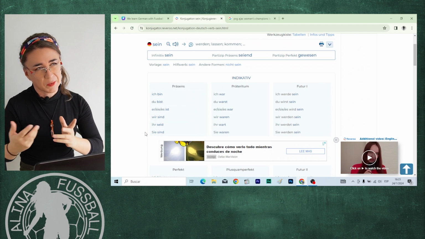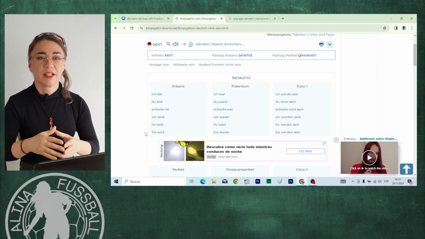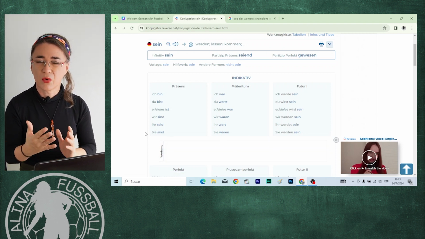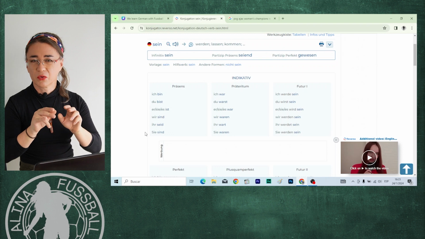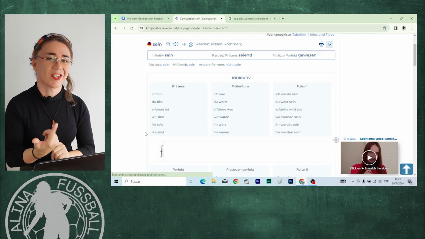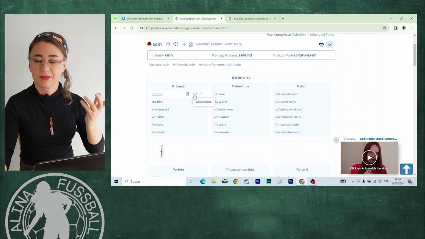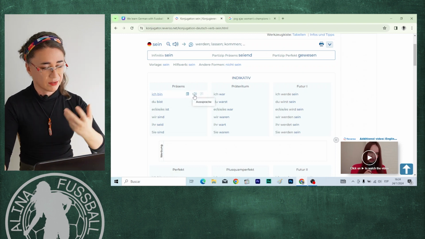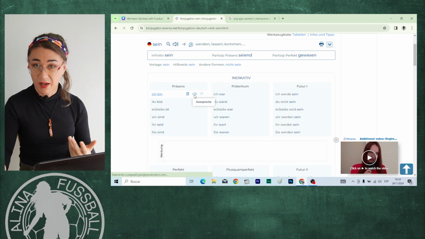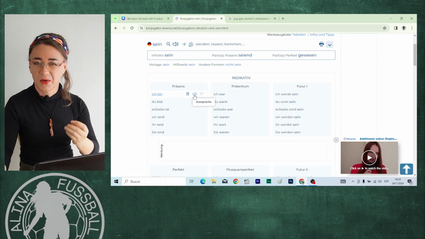Well, some people do it, but my recommendation is that you use the dictionary just to check or corroborate what you have already done. If you are doing a writing exercise in which you need to conjugate verbs, then you can check this website. Additionally, this website, this dictionary, this conjugator shows you the Aussprache, the pronunciation of the verb.